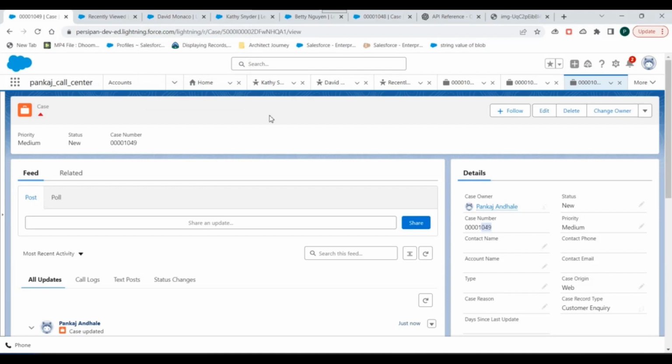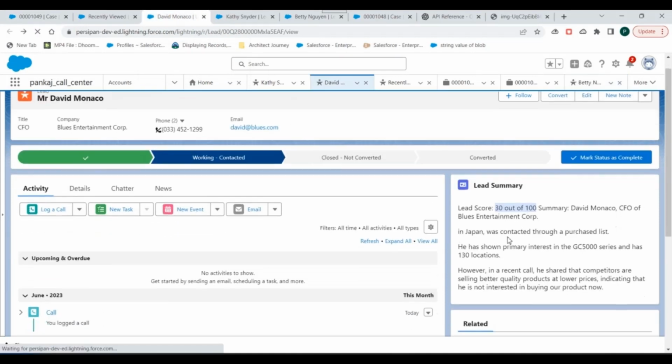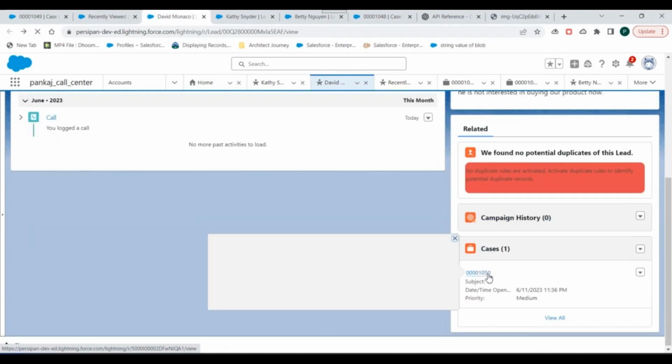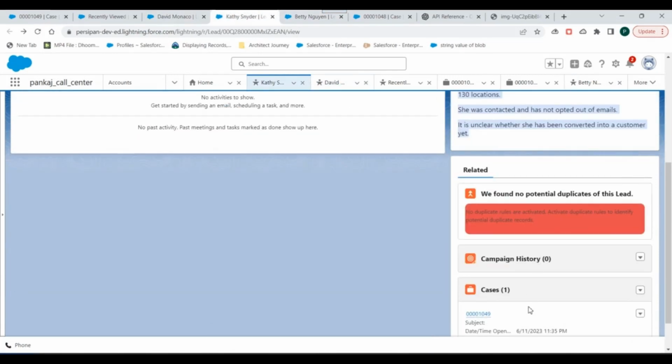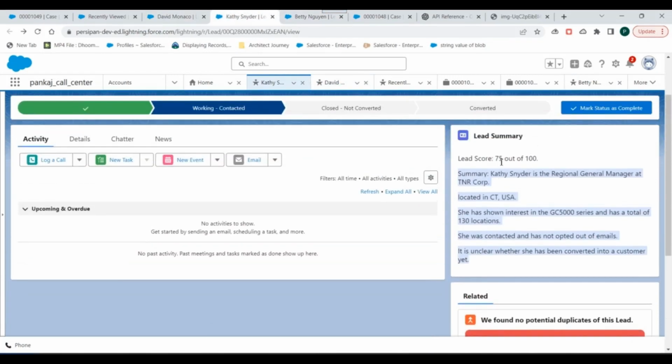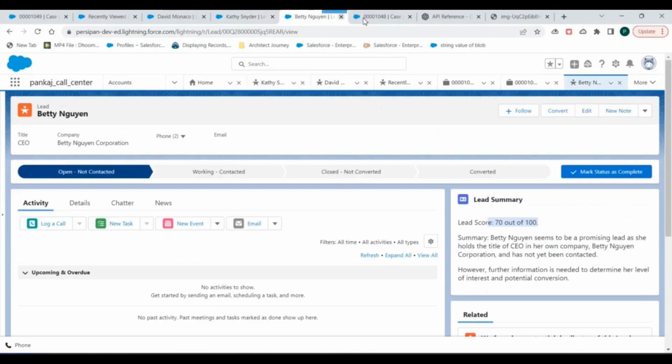Let's see what the lead score was, right? If I look into this one, this is not 048, it is 050, right? We have to look into 049. So this one it is, and it has a lead score of 75. If I look into the other case, 048, it is associated to this lead and has a lead score of 70. That means the case having the highest lead score is being assigned to the salesperson, and that's what we wanted, and that's how we have solved our use case, or the problem statement.